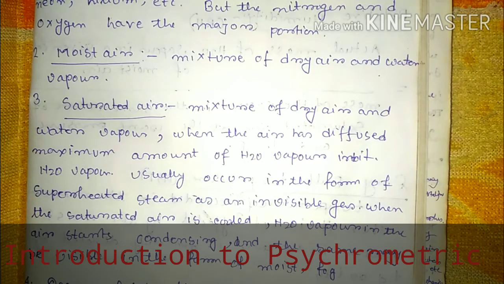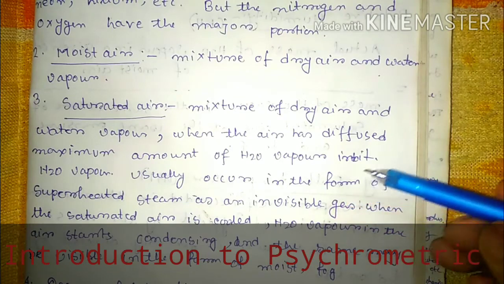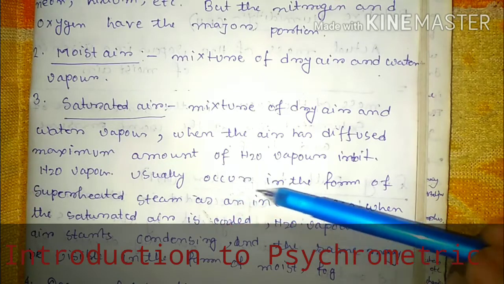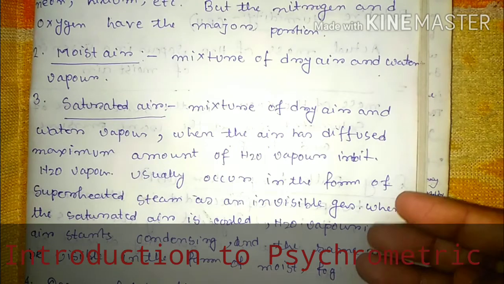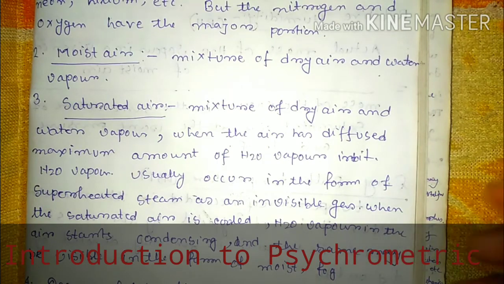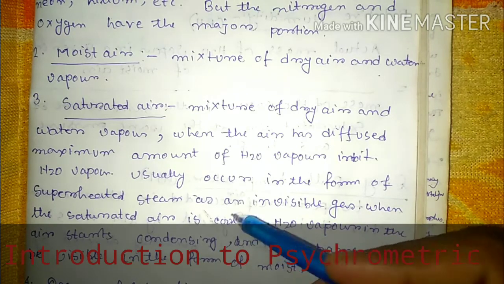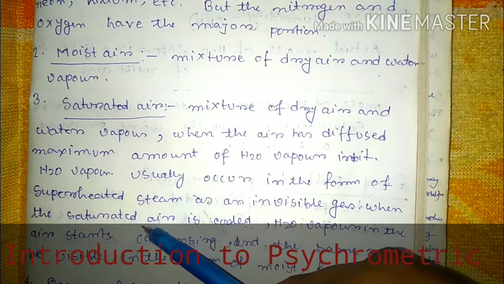Now, at which conditions, when the water vapor is absorbed by air to the maximum, the air is called saturated air. As we know, water vapor basically occurs in the form of superheated steam, which is an invisible gas. When the saturated air is cooled, the maximum amount of water vapor is already present within that air, which is why it is called saturated air.